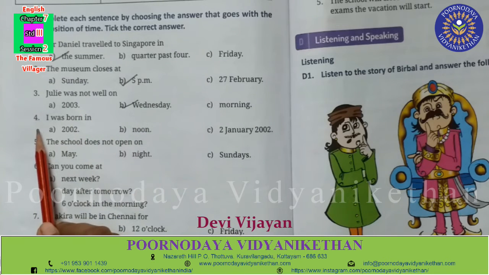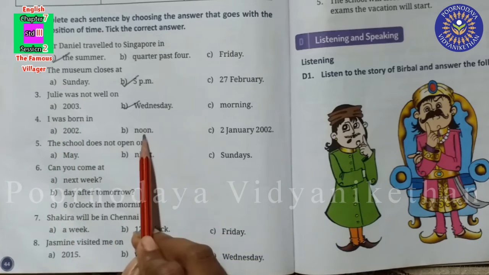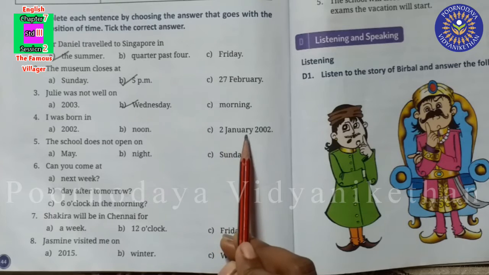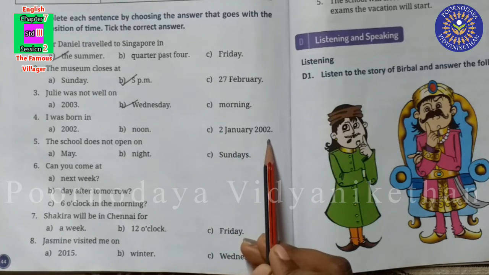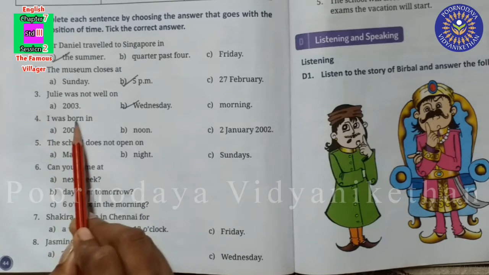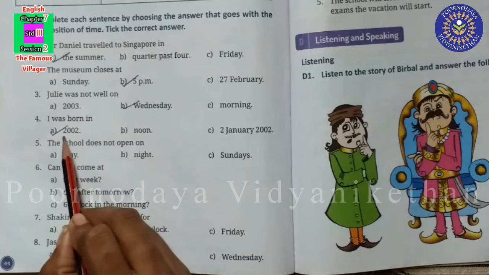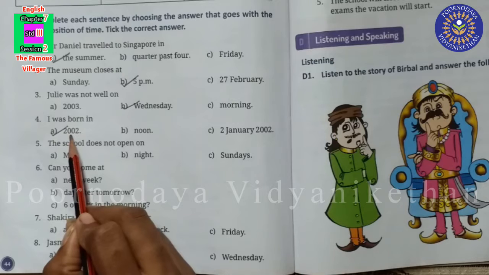Now see the fourth one. I was born in 2002. Which is the answer, children? The answer is A. I was born in 2002. So we learned that we can use in with year.